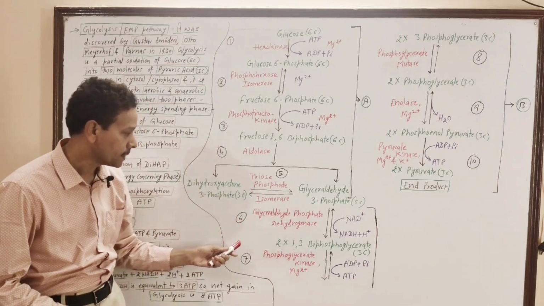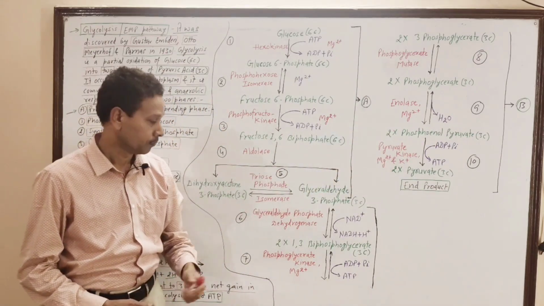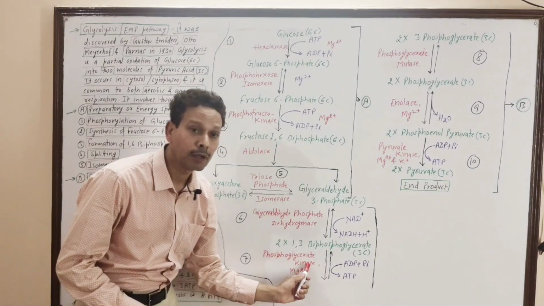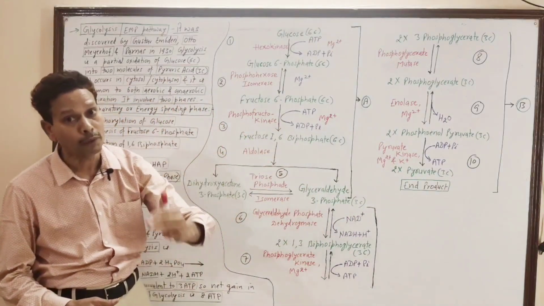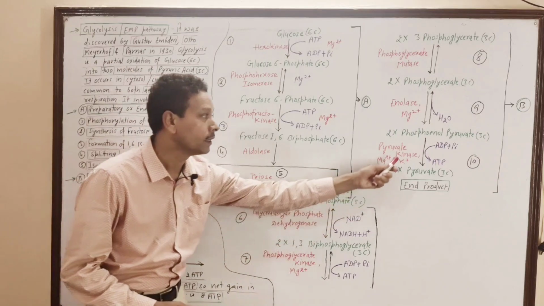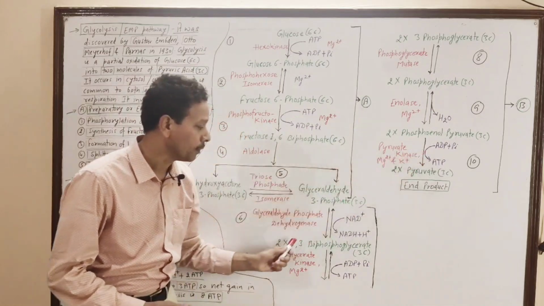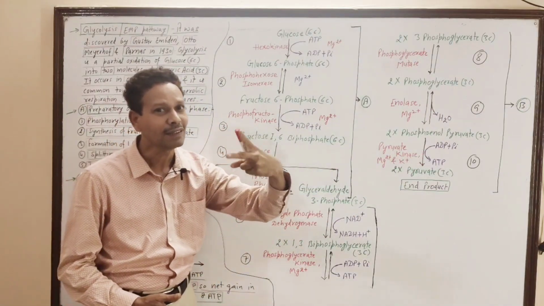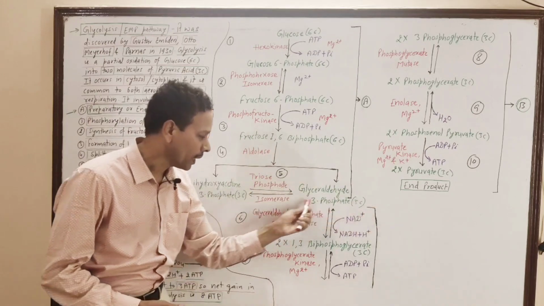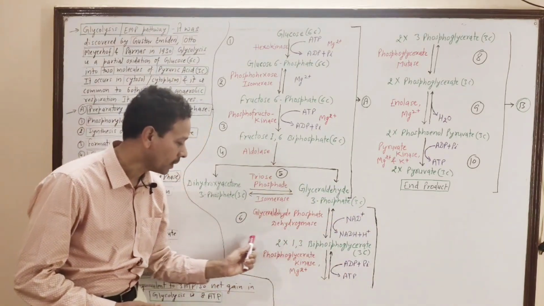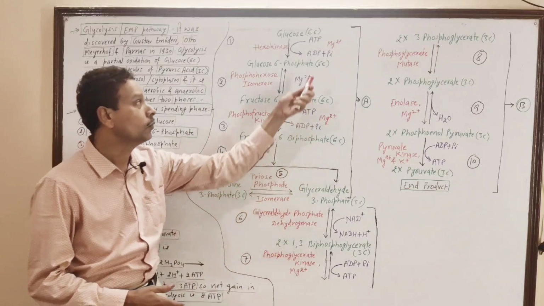But at step number 7th and the last step, step number 10th, 2 ATP molecules at each step, means 4 ATP are formed directly at substrate level. 2 ATP molecules are consumed and 4 ATP molecules are produced. 4 ATP are formed but 2 ATP are consumed.